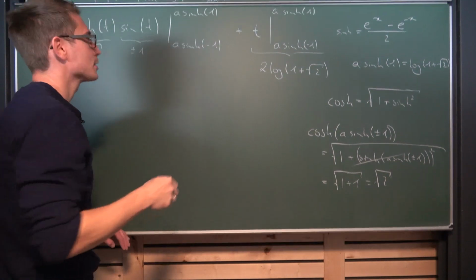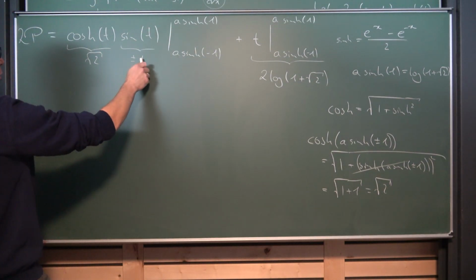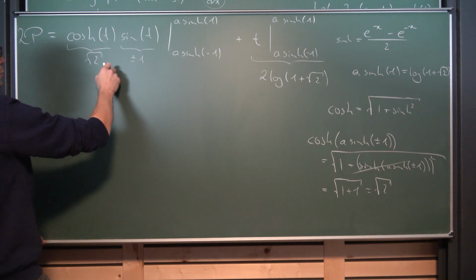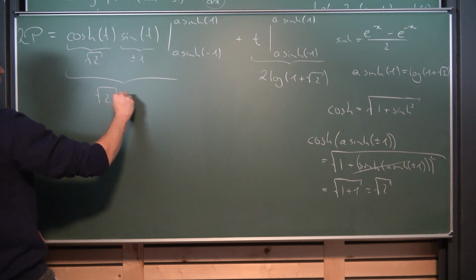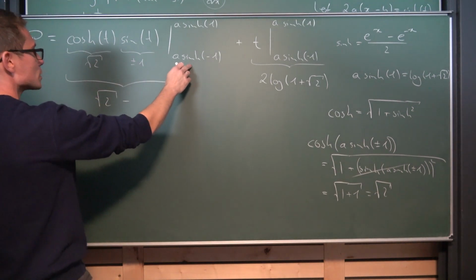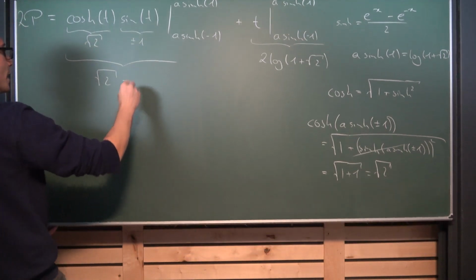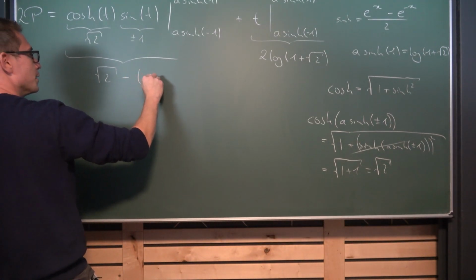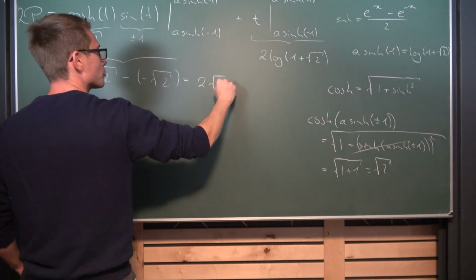Now we just need to handle the first and second part of integration. For the first part, this is going to be positive 1 times square root of 2, which is just square root of 2, minus, and then we are going to get negative 1 times the square root of 2. It's the same logic as here. So negative square root of 2, which is the same as 2 times square root of 2.